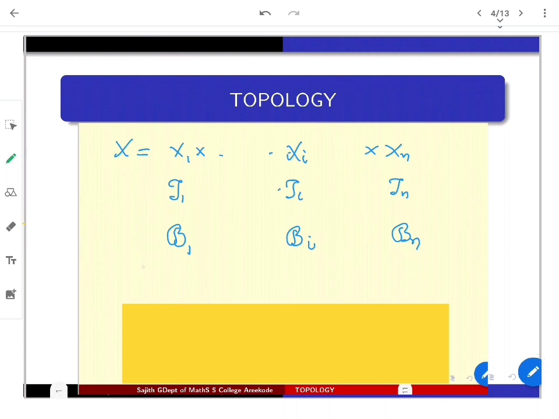Then one can naturally look at the boxes that come from these Bi's, which means taking B1 from script B1, B2 from script B2, Bi from script Bi, and crossing them. These are the natural boxes in some sense. So if I take all collections like this, that itself forms a base for the product space.